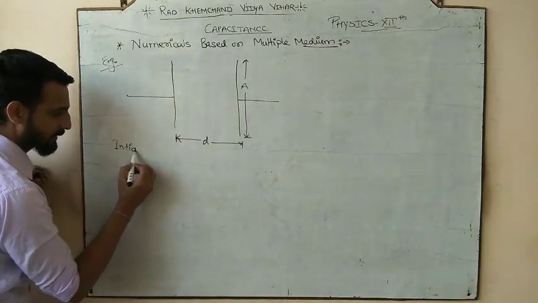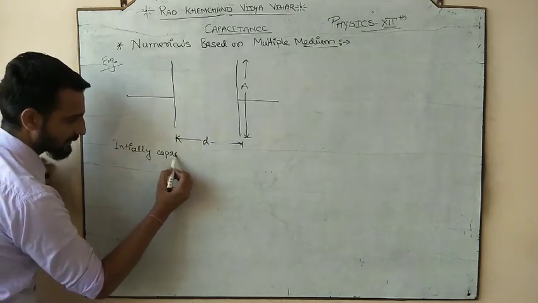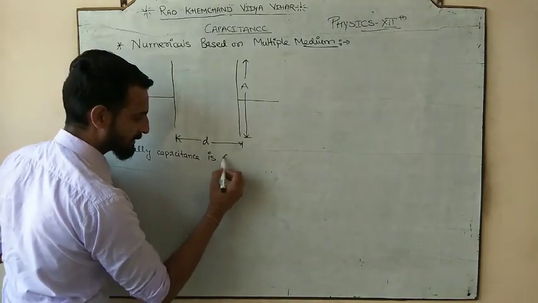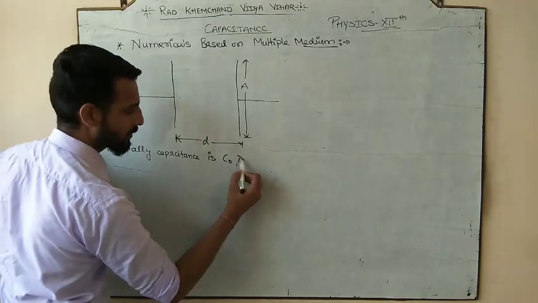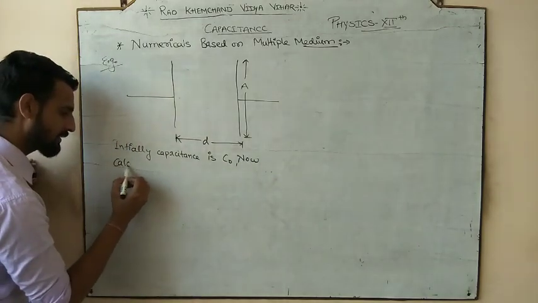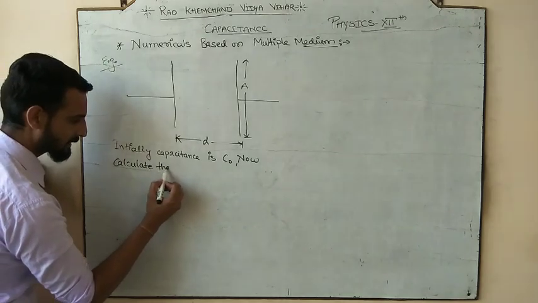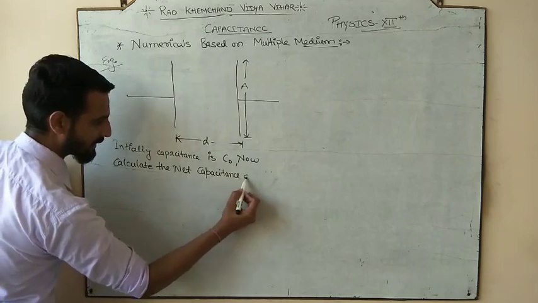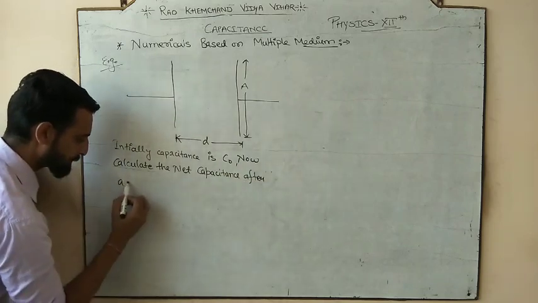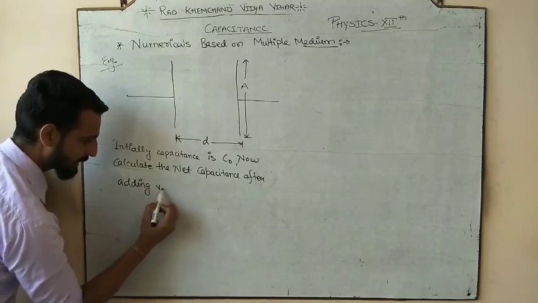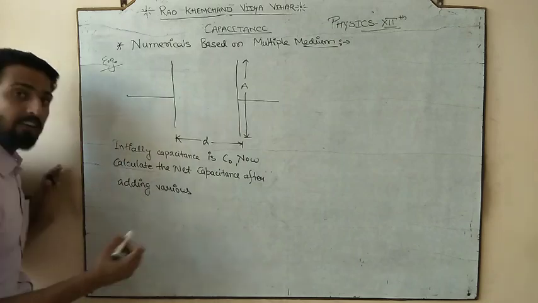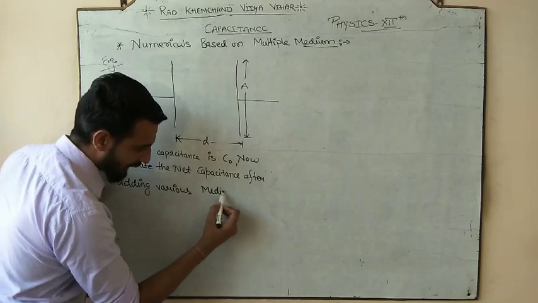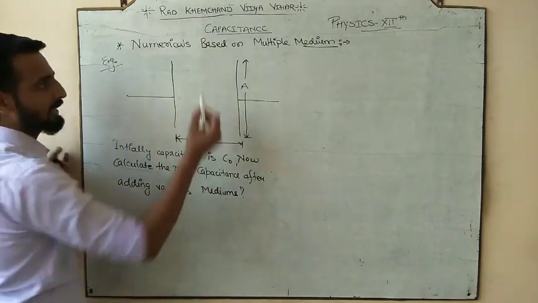Initially the capacitance is C naught. Now calculate the net capacitance after adding various mediums, and the mediums are like that. So mediums are in this manner.